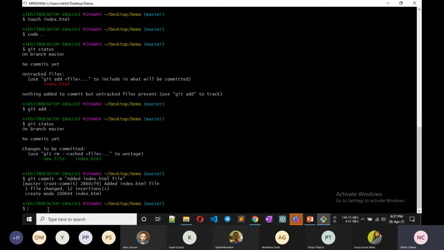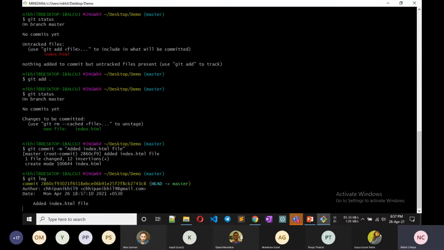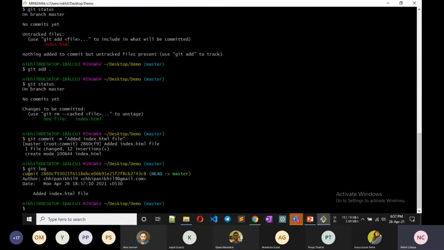If we want to see the history before us, whether anyone committed or not, but this is the new folder that we created, so it shows us just the one commit that we made. For seeing the history of all the commits, we use git log. So git log shows all the previous history.